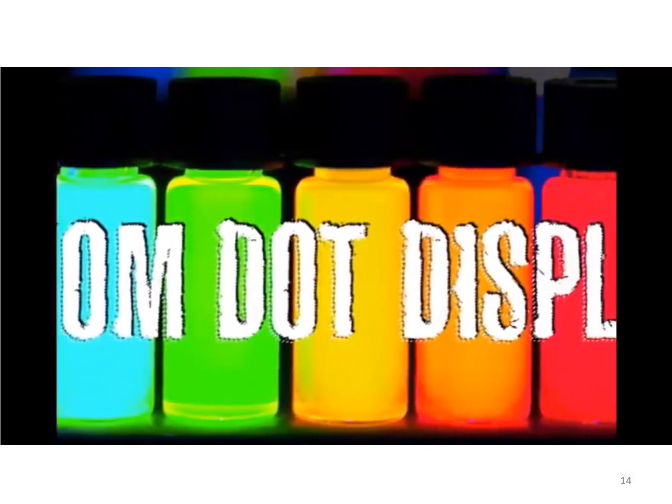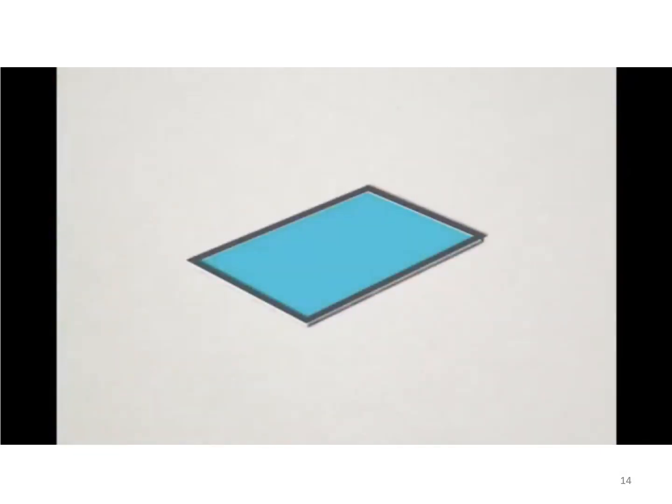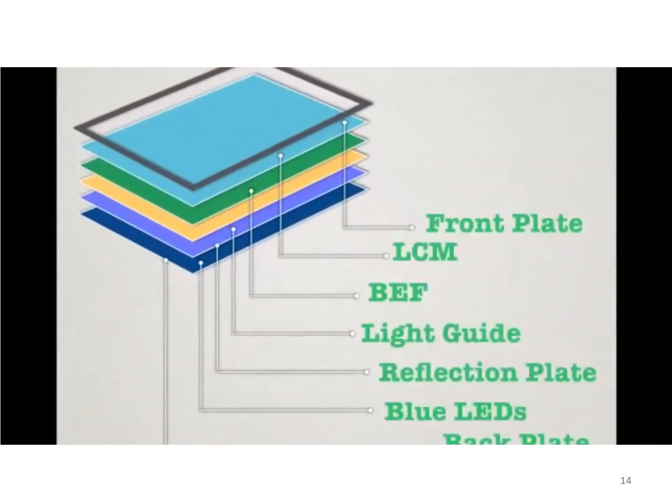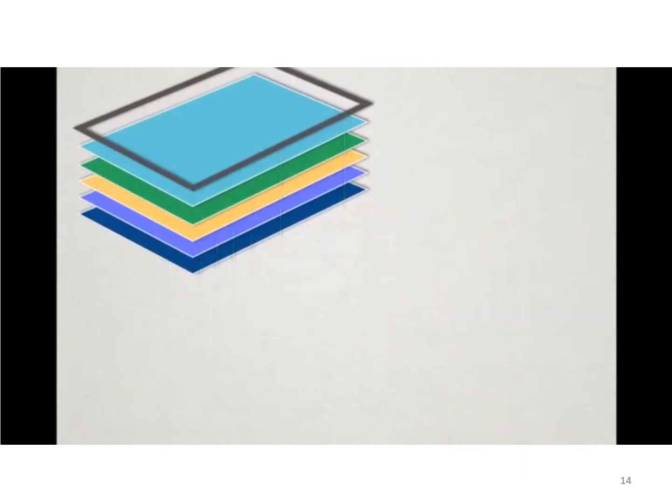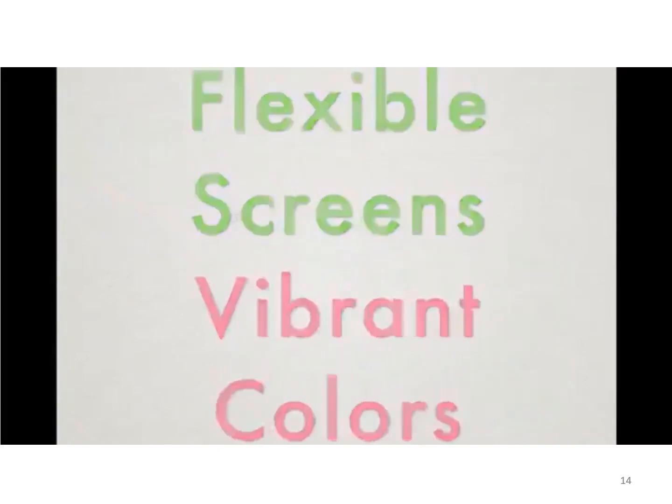Quantum dots can also be used for vivid, energy-efficient displays and lighting. Some companies are already using quantum dots to provide bright, backlit LCD screens, but soon quantum dot-only displays could be a possibility. These displays can be created in sheets, allowing for flexible screens and vibrant colors.